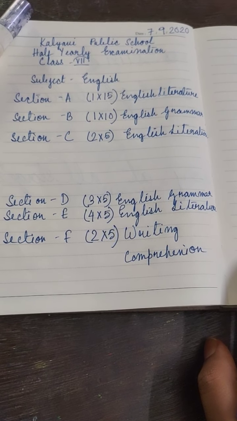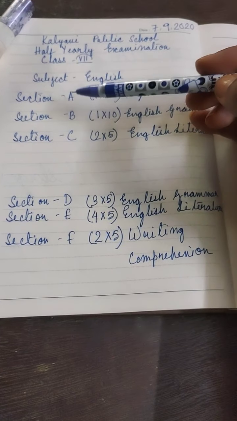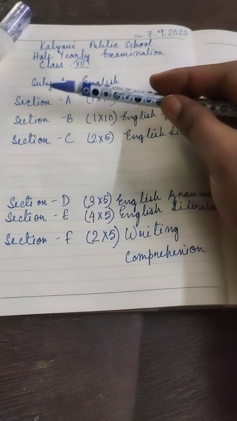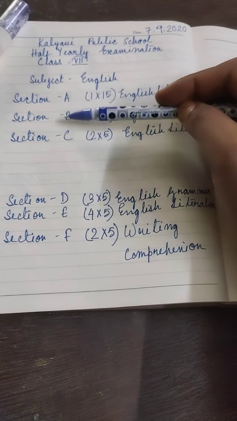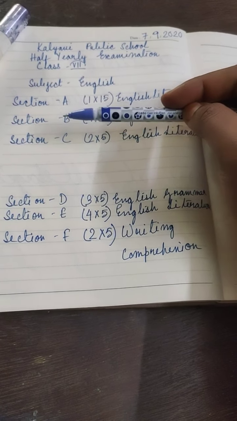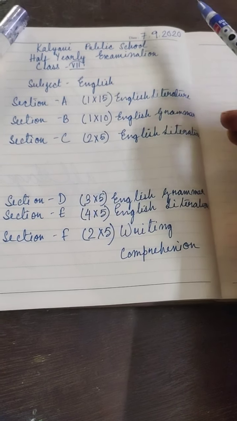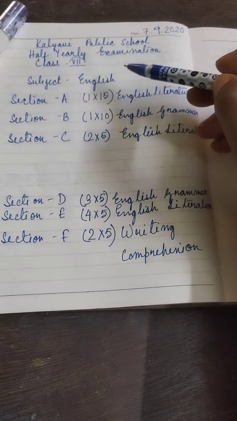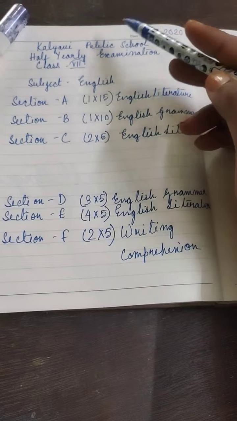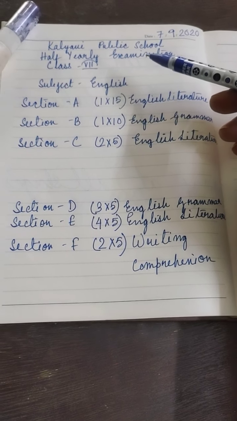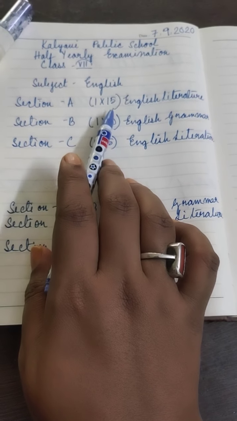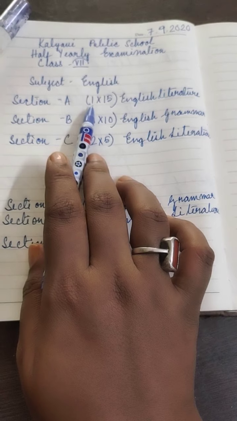half-yearly examination. Students, you will have 6 sections in the question paper. A, B and C, these 3 you will have to do in the exam portal as you did in the Unit 1 examination. Understood? Section A, B and C, I repeat, you have to do in the exam portal as you have done in Unit 1 examination. In Section A, you will have 15 questions of 1 mark.